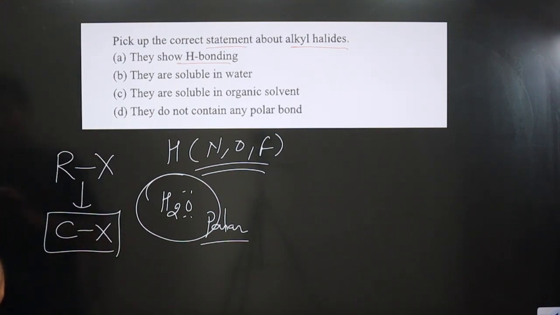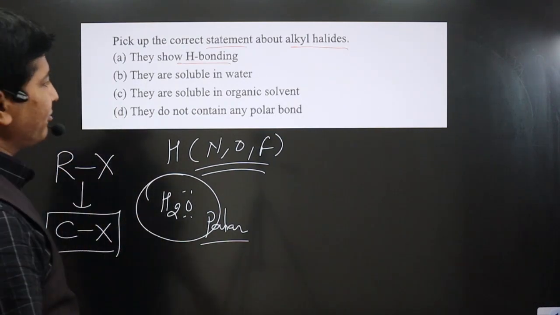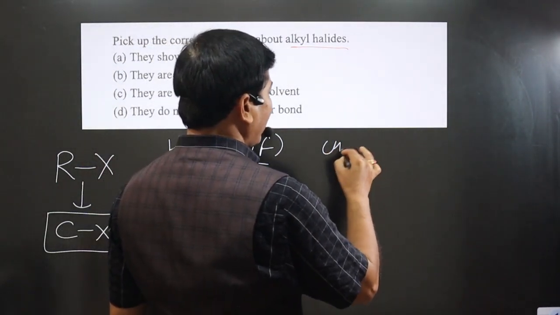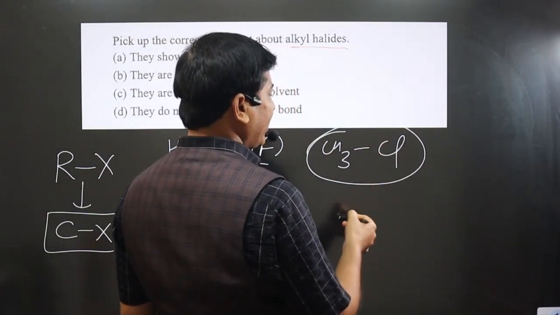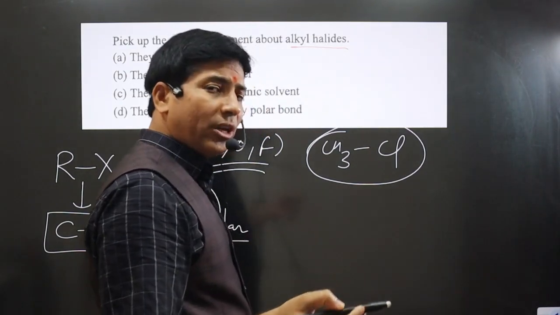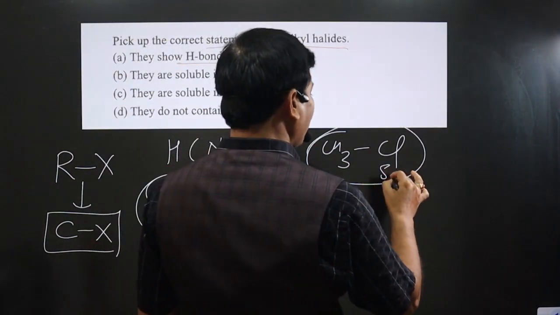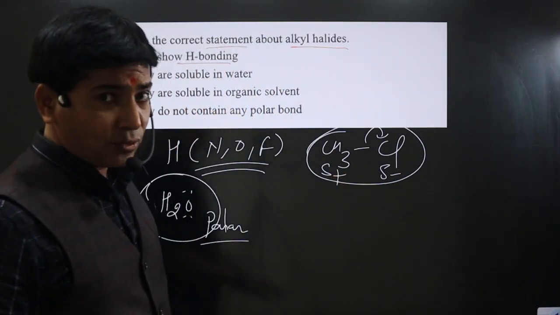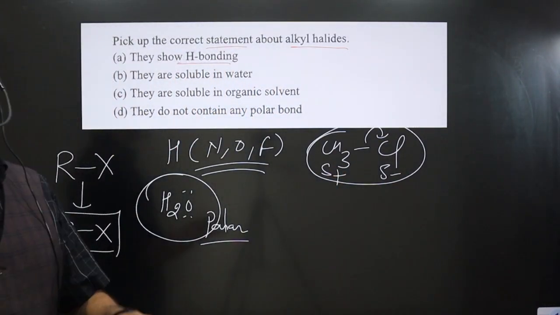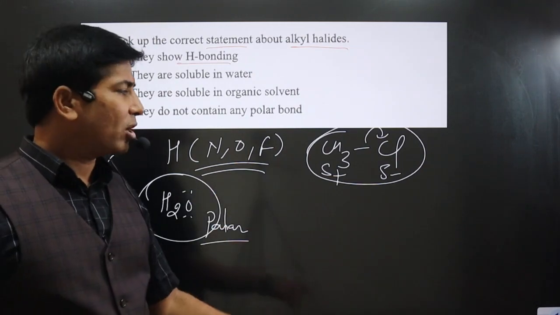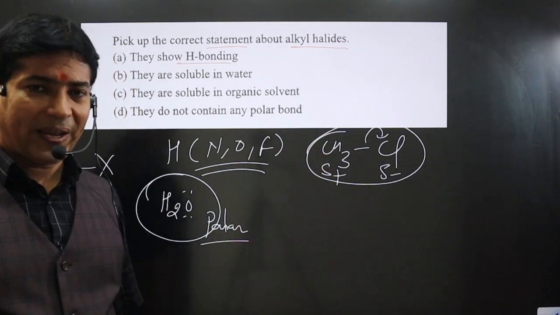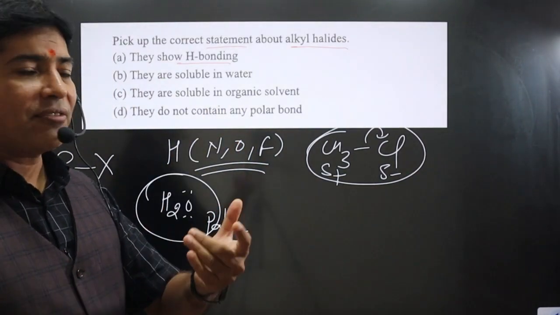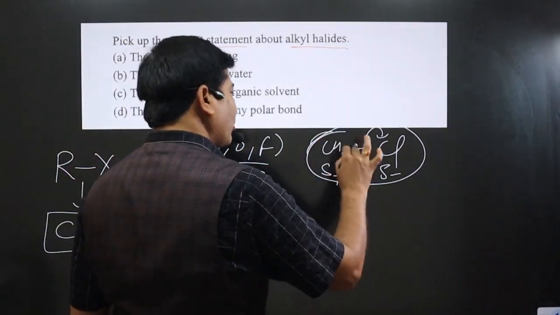Now if we talk about alkyl halide, pay attention carefully. If we have the lowest member of alkyl halide, let's say methyl chloride, in this case polarity is there because Cl is more electronegative than carbon. Cl will carry a partial negative charge and carbon will carry a partial positive charge. Due to some polarity it will be soluble in water to some extent. It is not highly soluble because of the carbon.